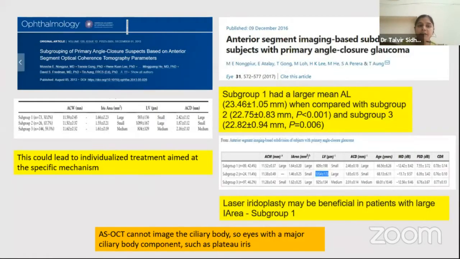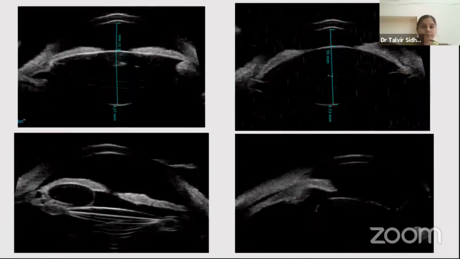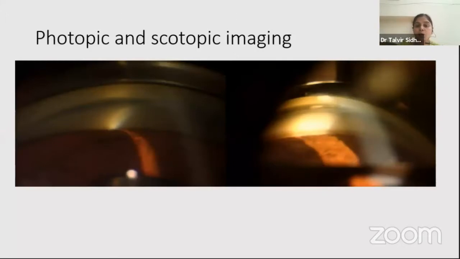Also, we have divided angle closure suspect and angle closure glaucoma into categories based on the imaging, but this imaging only tells us what is the exact mechanism of angle closure, and according to that mechanism, especially people who have large iris areas, they can undergo laser iridoplasty. So if we have to talk about it, in angle closure, the imaging tells us the exact mechanism of why angle closure is happening, but gonioscopy mostly in 90% of people gives us that information.